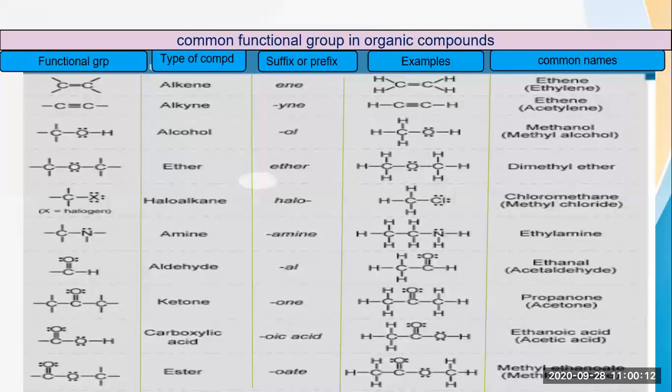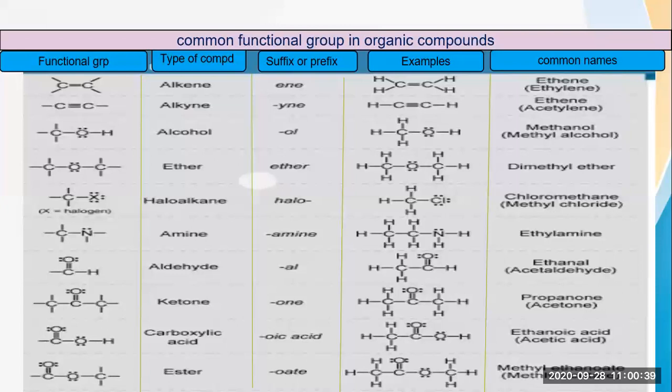So what will we write? Methyl ethanoate. That's why we write the name methyl ethanoate, because after oxygen only a methyl group is present, and before oxygen 2 carbons are there. And if 2 carbons are there, we write ethane. So instead of the E you have to write OATE, that is ethanoate. So the name of that particular compound will be methyl ethanoate.